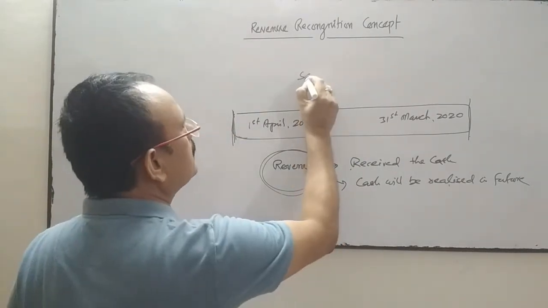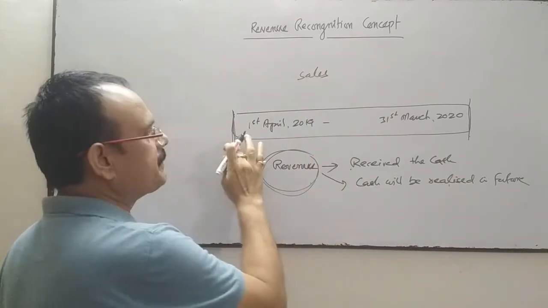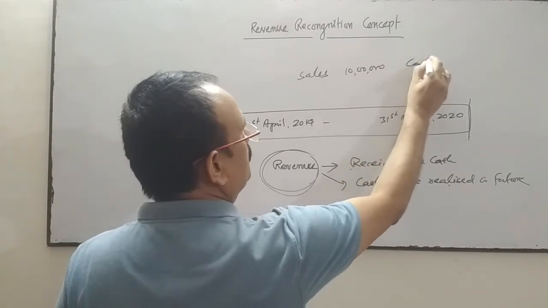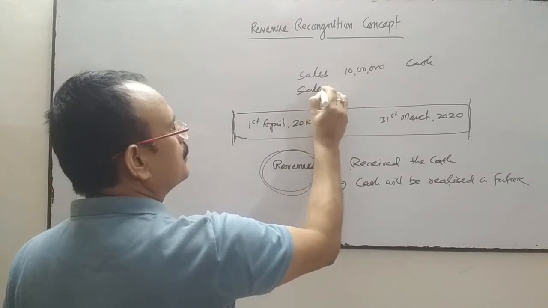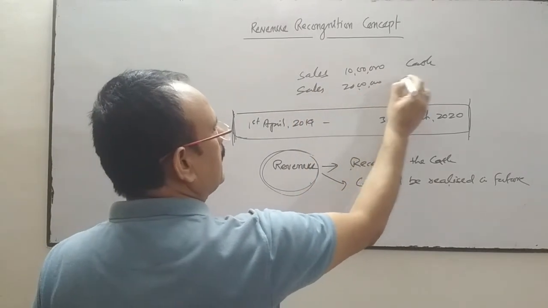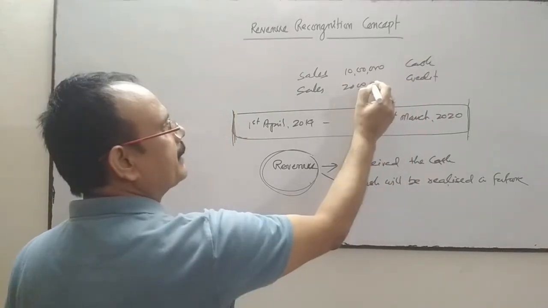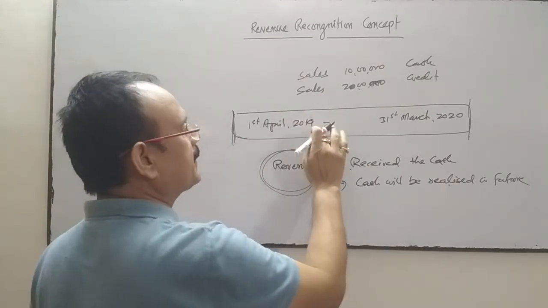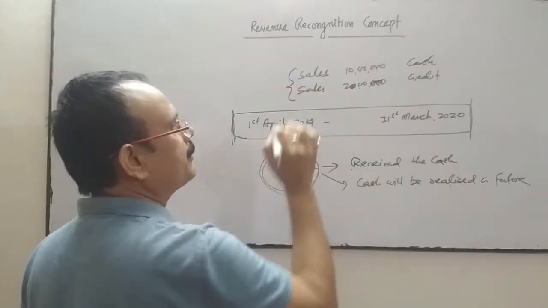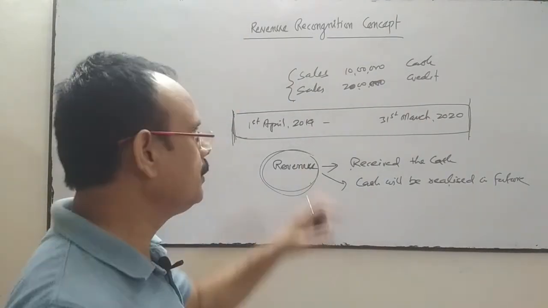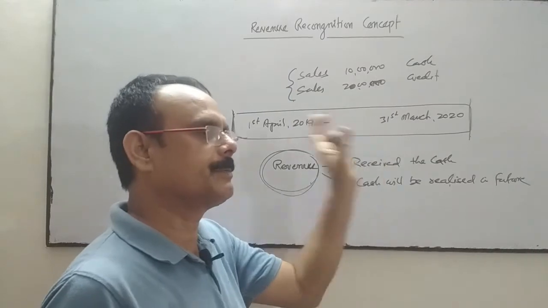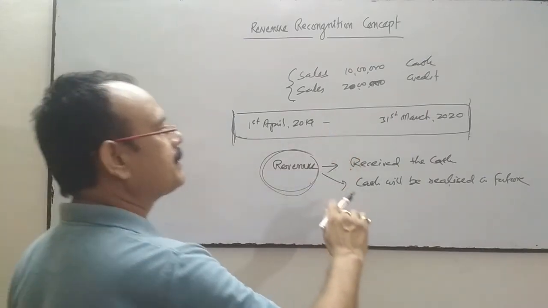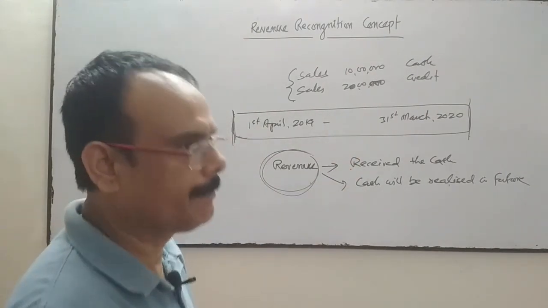So sales within this financial year, suppose it is 10 lakh sales for cash, and sales of rupees 20 lakhs on credit in this financial year. So both are our revenue. It means transfer of title or ownership is transferred to the buyer, the purchaser, whether we have received the amount or have not received the amount.